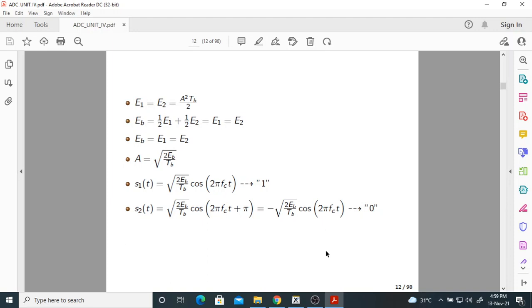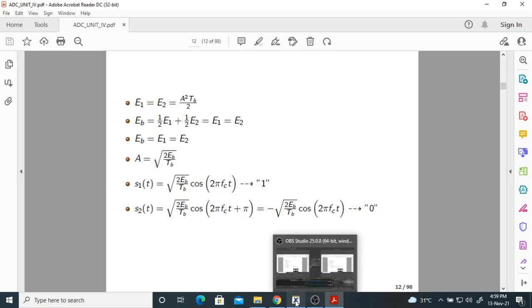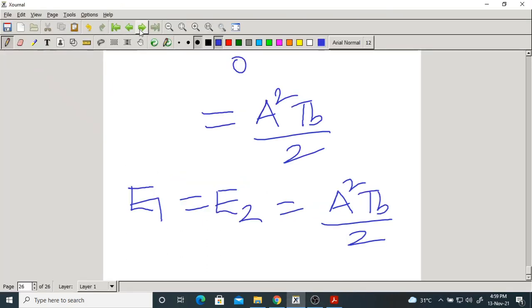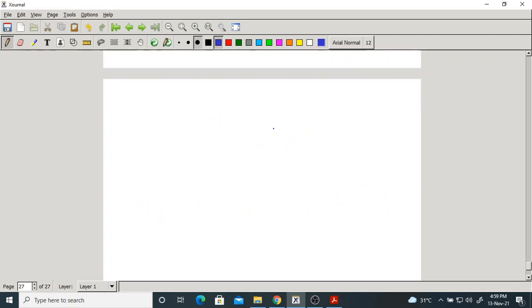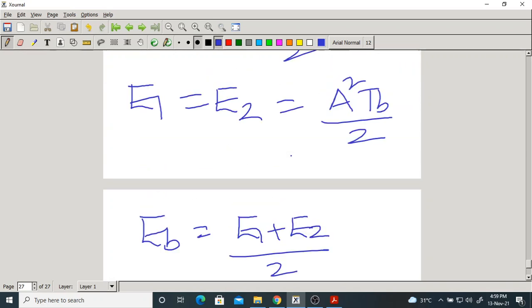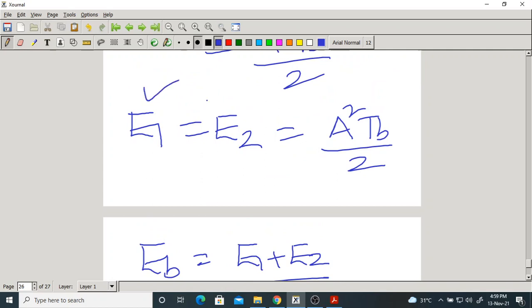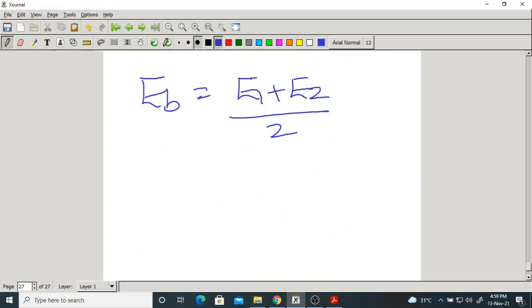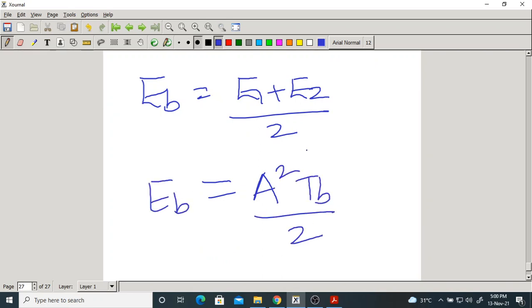Now, what is Eb? Here we assume that all the symbols are equiprobable. That's why Eb equals (E1 plus E2) by 2. What is (E1 plus E2) by 2? E1 and E2 are the same. Tell me, what is that? That is A square Tb by 2. Eb equals A square Tb by 2.